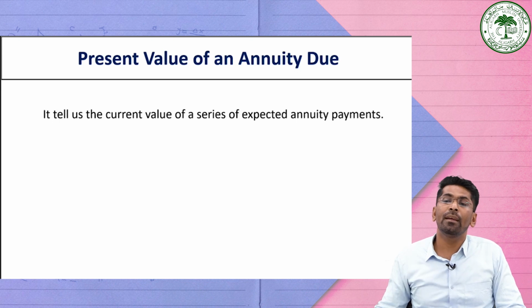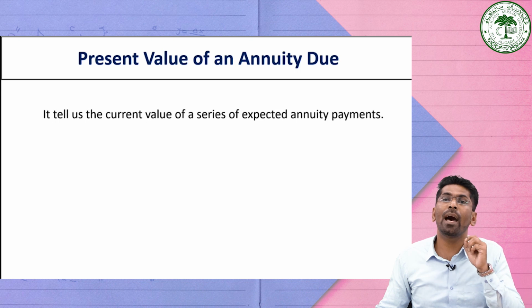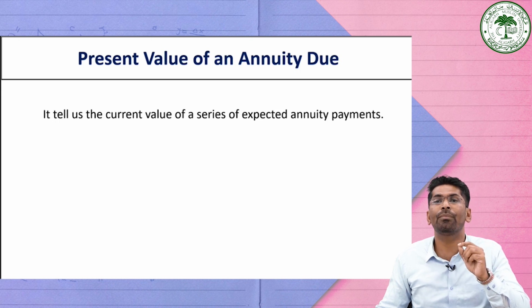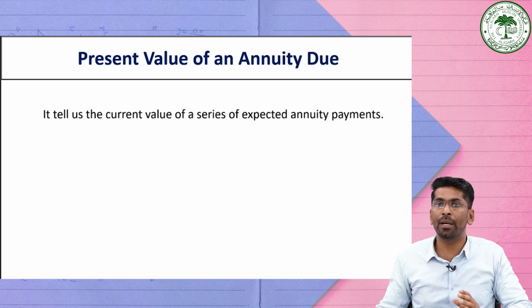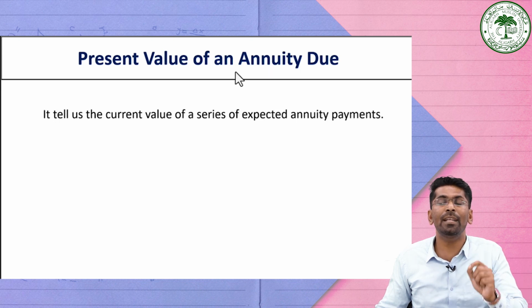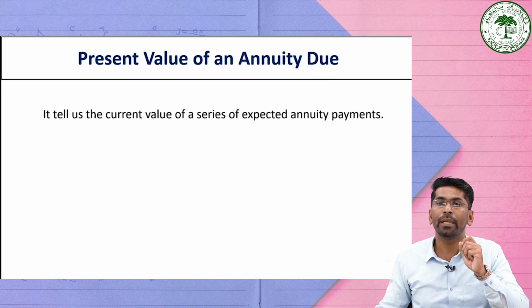The formula for calculating the present value of an annuity due takes into account that the payments are made at the beginning of each period rather than the end of each period, as we calculated for an ordinary annuity.